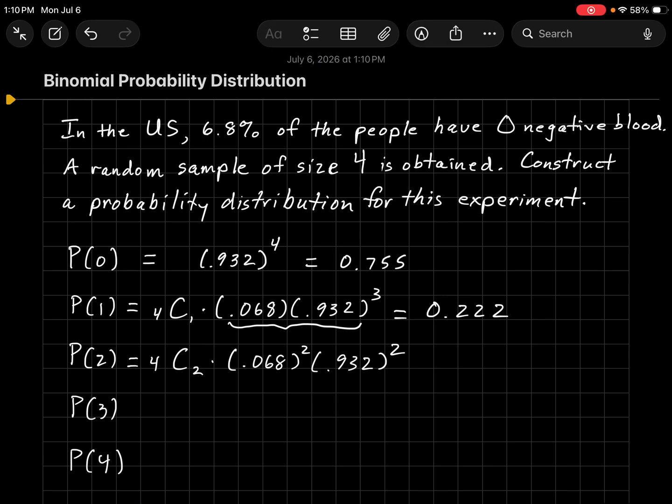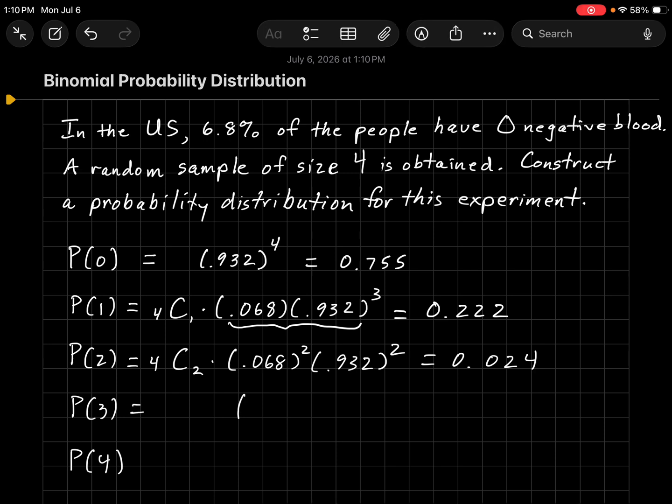Well, that is 4 combination 2, which happens to equal 6. And then if we multiply all of these numbers together, using our calculator, of course, we get a value of 0.024. About a 2.4% chance that 2 people will have O negative blood.